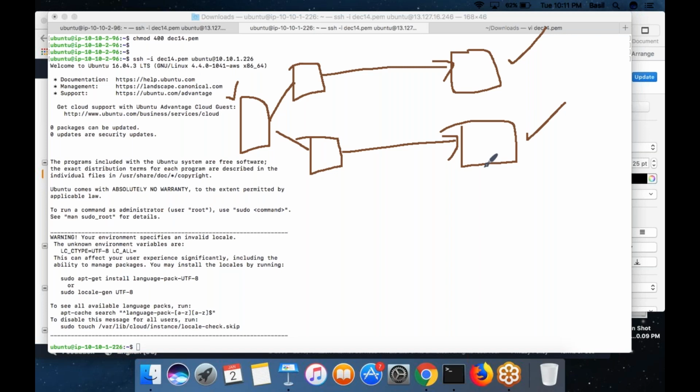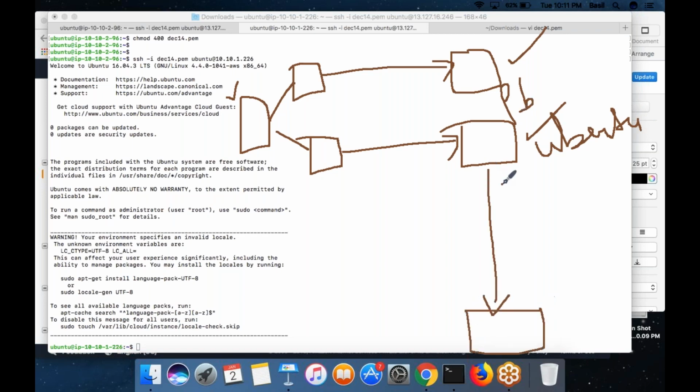From Windows, you should use PuTTY to connect to this Ubuntu server. This is an Ubuntu server, Linux OS. It's your public machine. From the public machine, if you want to log into the private machine, you need to run the SSH command inside the PuTTY terminal. That means inside your public machine, you need to run the SSH command if you want to log into the private machine. Okay. Got it.